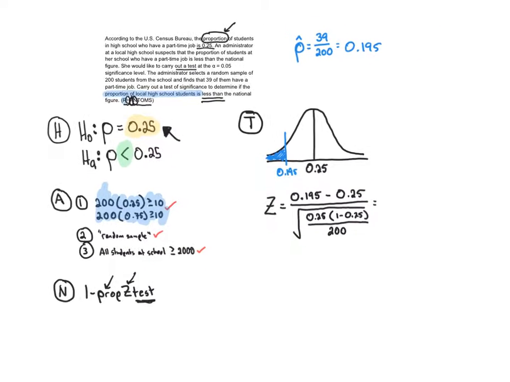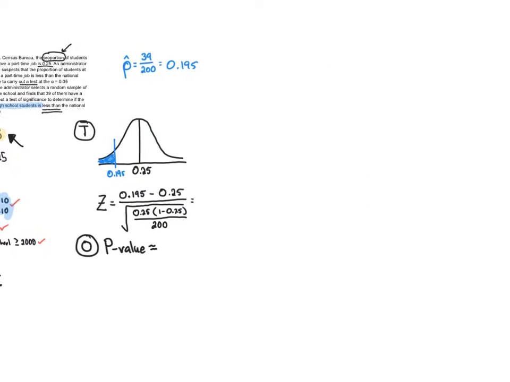Watch this. I'm going to let my calculator now do everything else for me because I'm going to go to the O, and the O is obtain a p-value. That's what O stands for. So I'm going to now switch to my calculator. So here's what I'm going to do in my calculator. Let me write what I'm doing in my calculator so you can follow along. Hit my stat button. Stat. Go to test. And then find, here it comes, one prop z test.